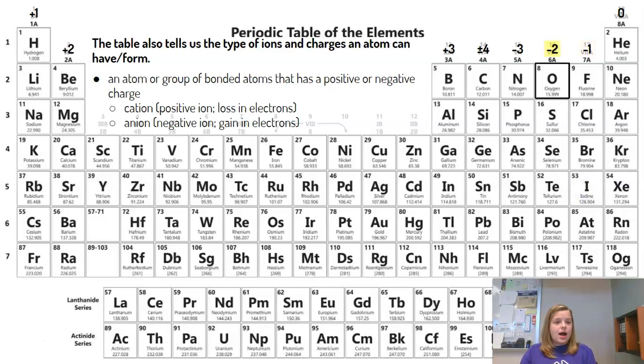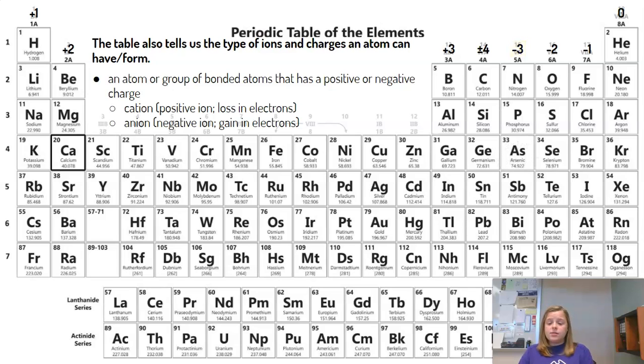Now oxygen, we know that oxygen has a -2 charge. Again, a negatively charged ion is an anion, so oxygen is an anion. And it's becoming more negative. It's gaining more negative friends, more negative electrons. And since it's a -2, it's gaining 2 electrons, and it's an anion. Now phosphorus is a -3 charge, okay? So we know it's an anion because anions are negatively charged ions, okay? But it's becoming more negative. It's gaining more negative friends, gaining more electrons. And since it's a -3, it gains 3 electrons.